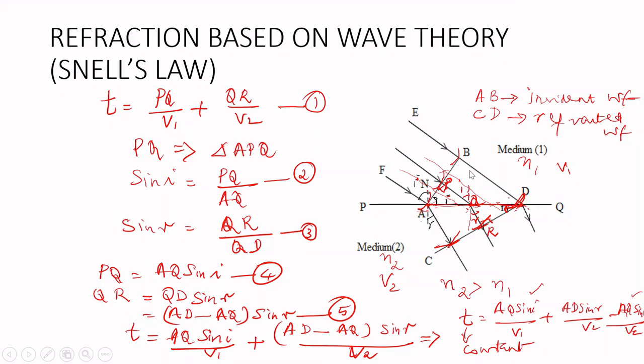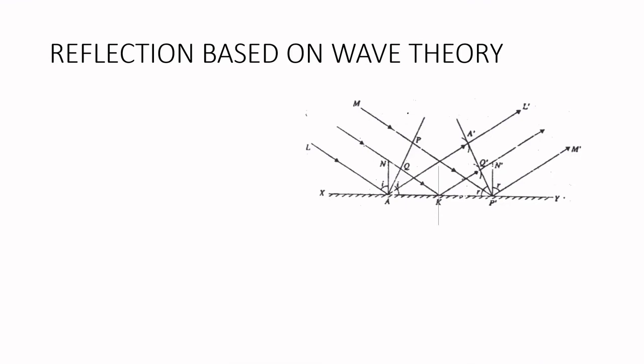So that is the place where we use the wave theory in this. Reflection of light can be explained based on wave theory. Reflection rules are: the incident ray, the reflected ray, and the normal lie in the same plane, and the angle of incidence is equal to the angle of reflection.